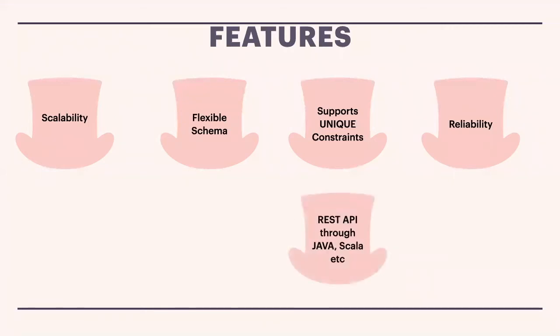And we can use REST APIs. When you're using this Neo4j, we can create REST APIs to connect with Java and Scala programming. That means it provides a REST API to be accessed by any programming language like Java, Spring, Scala, etc.